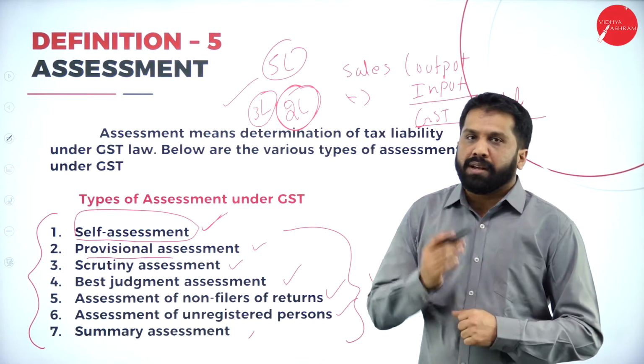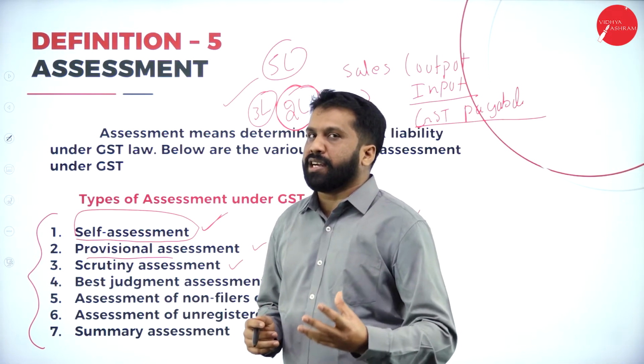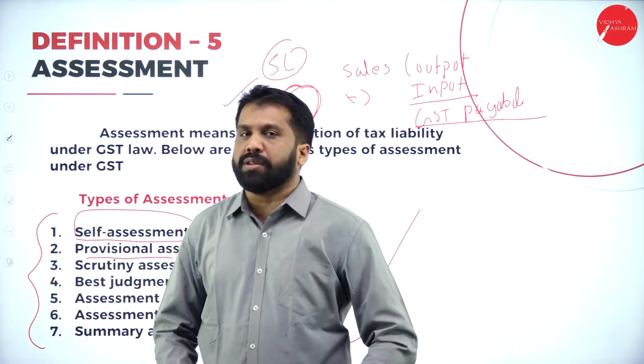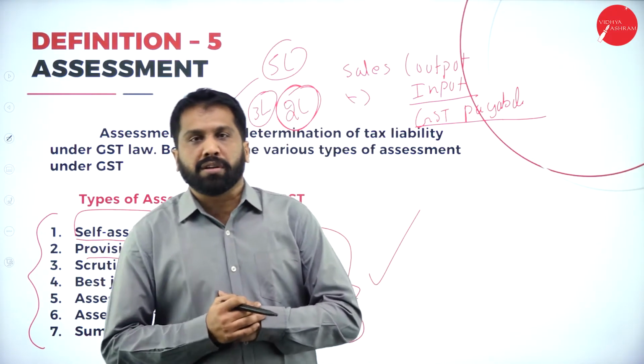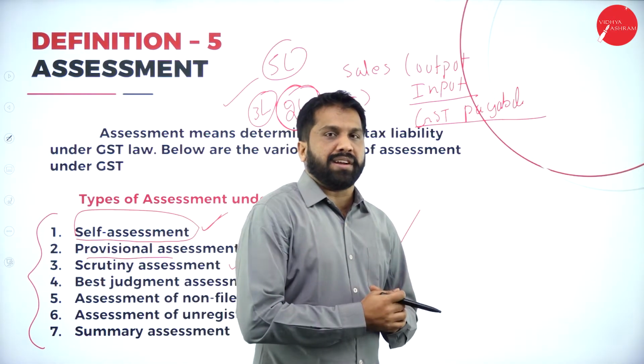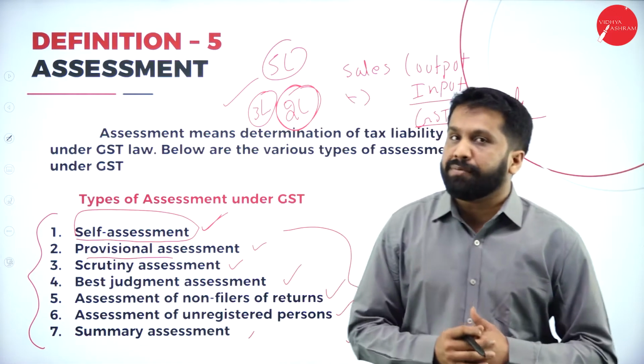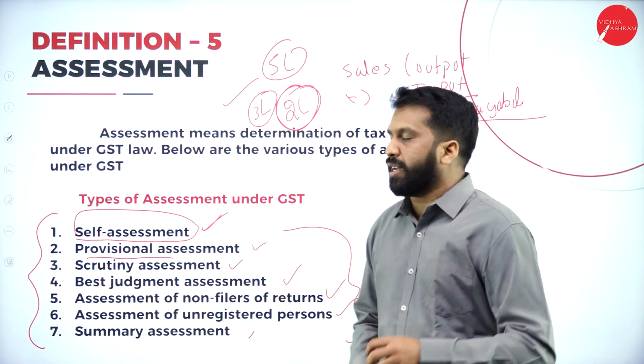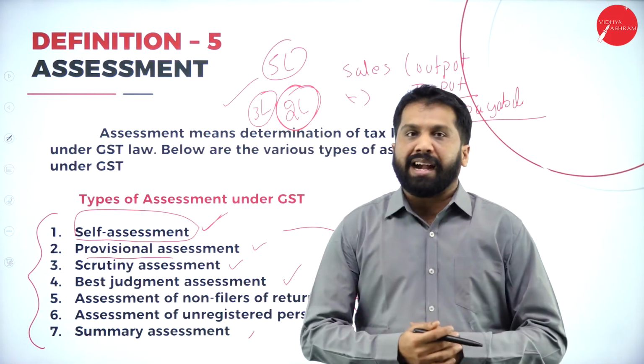You have not paid. If the government comes to know that you have done sales of more than 2 lakh but you are showing less, then what will the government do? They will go into detail. They will appoint a person who will be an investigator. He will investigate and find out your actual sales.